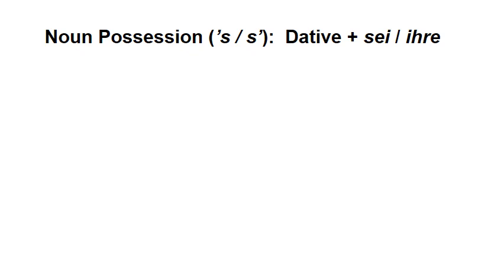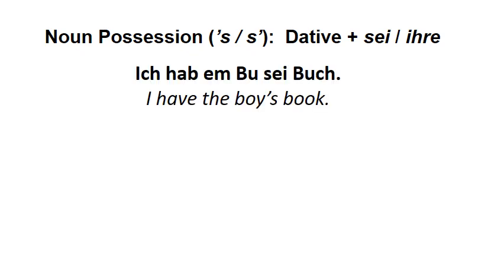Let's see some examples. Ich habe ein Buch, sei Buch. I have the boy's book. Ich habe ein Buch, sei Buch. Literally in Dutch, you'd be saying, I have the boy in the dative, his book. But we would translate that to I have the boy's book.